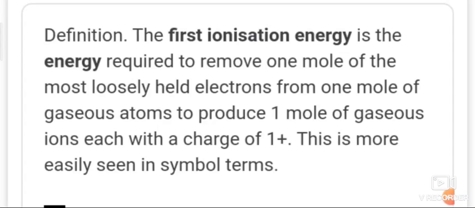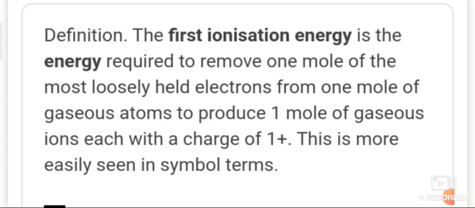So the first ionization enthalpy of the elements of the second period falls in this order: lithium has less ionization enthalpy, boron has less than beryllium, then carbon, oxygen, nitrogen, fluorine and neon. So in this period, fluorine has more ionization enthalpy.